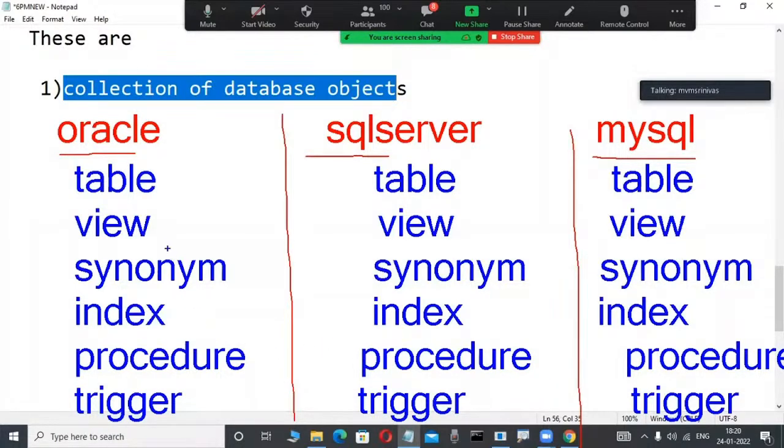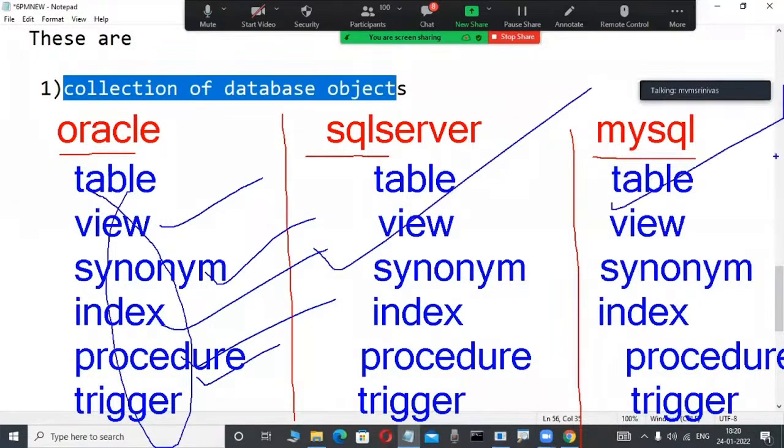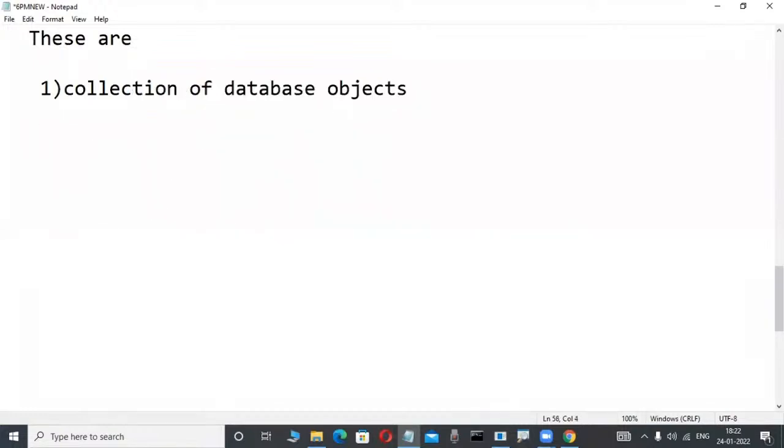But if you are a first-time newcomer, you only need an idea of the purpose. What is the purpose of a view? Of a synonym? Of an index? Of a procedure? Of a trigger? You should know where we use them in one relational data model product. All relational data model products have the same uses, the same things. Syntactically and functionally they differ, but conceptually they are the same. That's why we learn one product in our course. Suppose you learn Oracle, then another database is also very easy. It is not required to learn all of those; one is enough perfectly. That's why the collection of database objects is very easy. In our courses we learn not only the collection of database objects.